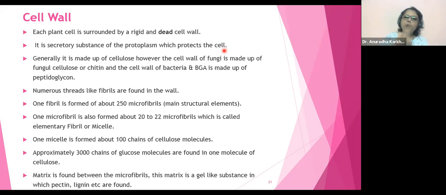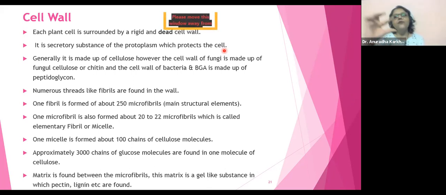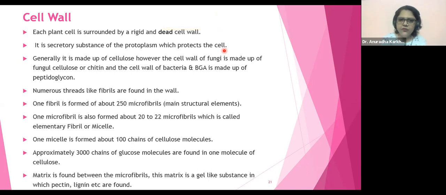Fine. Now see, one fibril is going to be formed of 250 microfibrils. So when I zoomed that one fibril, what could I see? I could see one fibril is made up of around 250 microfibrils. Okay, so cell wall is made up of fibrils. Each fibril is made up of 250 microfibrils. Idhar tak clear? Both points are okay with this, right? Look at the next one.